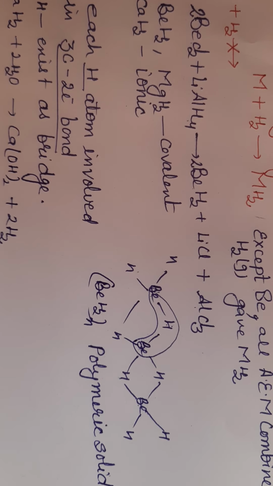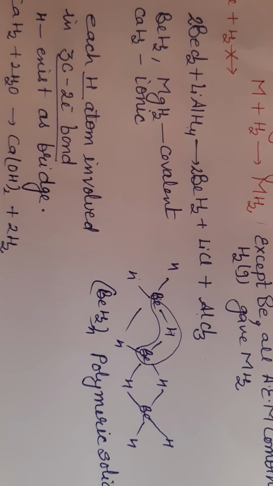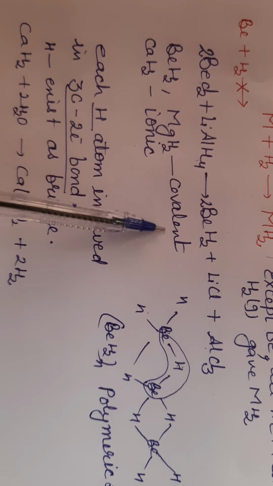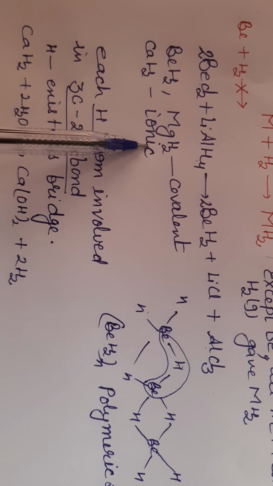So this is also called bridge bond. Beryllium hydride is not prepared directly. Beryllium hydride and magnesium hydride are covalent, and the rest of them are ionic in nature.